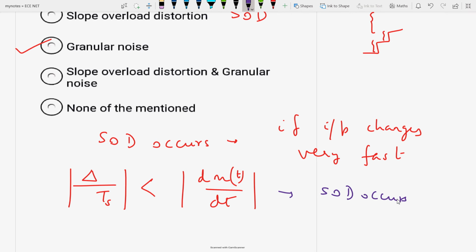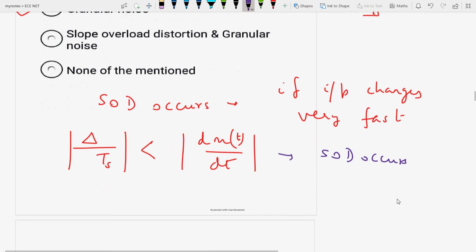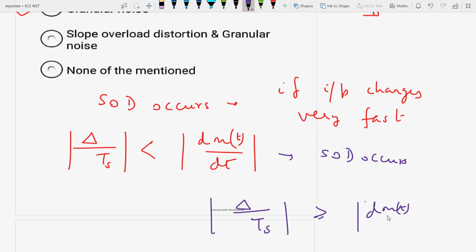That's why it is written that the step size is increased. It means delta by Ts should be greater than or equal to mod dm(t)/dt in order to avoid the SOD condition.